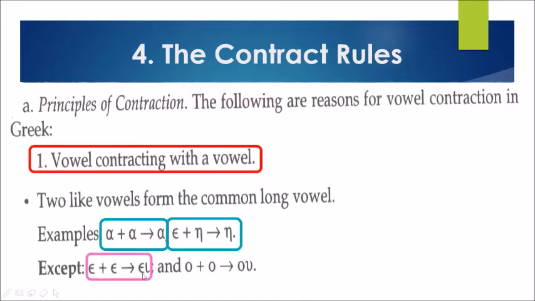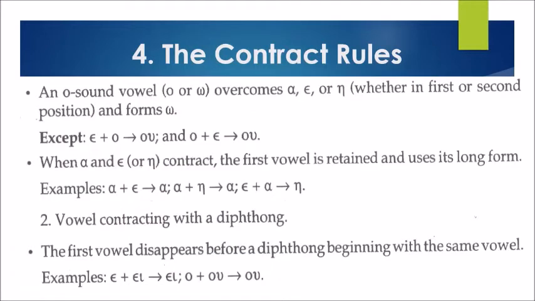That's why earlier, in kaleo, it becomes kalete. You lengthen the epsilon by adding the iota. And with regards to omicron plus omicron, you lengthen the omicron by adding the upsilon. An omicron sound vowel, which is omicron or omega, overcomes alpha, epsilon, or eta, whether in the first or second position, and forms omega.